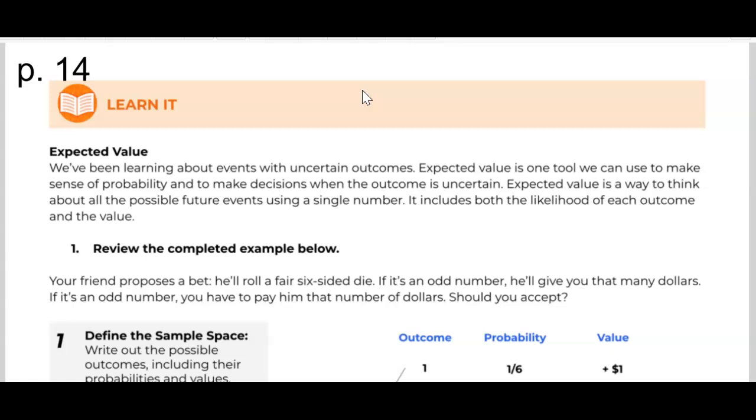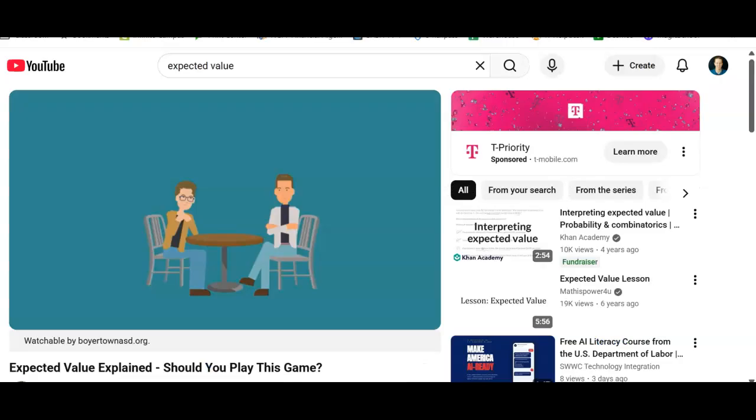Okay, continuing on with section 9.2 about intro to probability. One of the major aspects of probability that we need for finance is called expected value. So expected value has to do with taking the probabilities that we calculate, using them to make decisions based off of the likelihood that something good happens, the likelihood that something bad happens, and trying to quantify it with a number. So I'm going to give you a brief introductory video on this, and then we'll come back and discuss the components of pages 14 and 15.